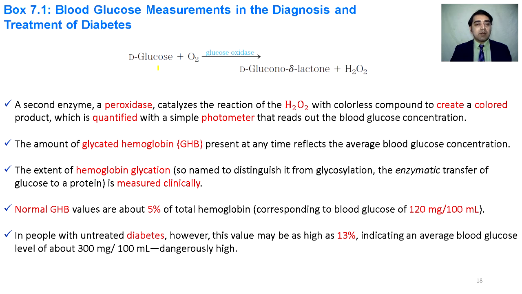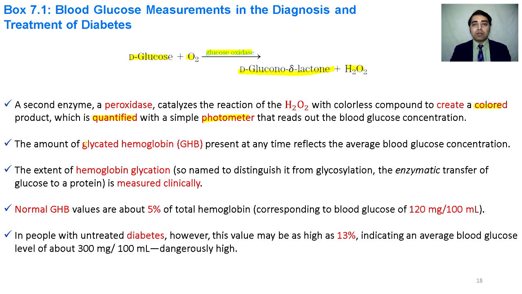So blood glucose level is very important. Blood glucose level can be measured by the use of the glucose oxidase enzyme. The glucose oxidase enzyme converts glucose in the presence of oxygen into D-glucono-delta-lactone and hydrogen peroxide. Hydrogen peroxide converts a colorless compound into a colored one that is then quantified with the help of a spectrophotometer.